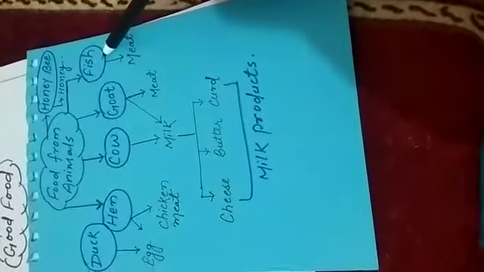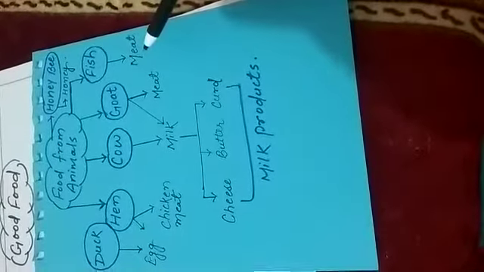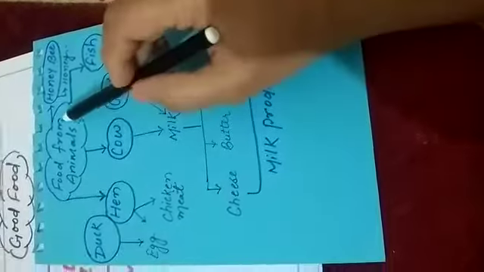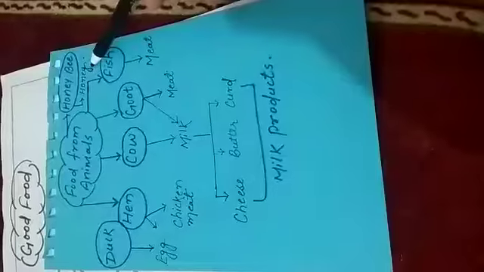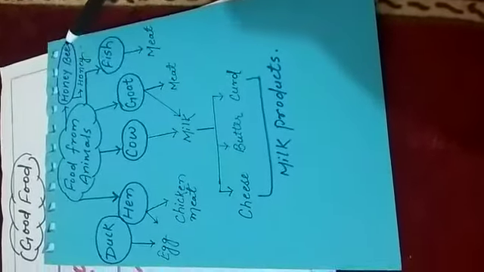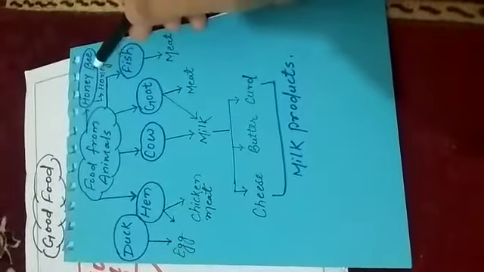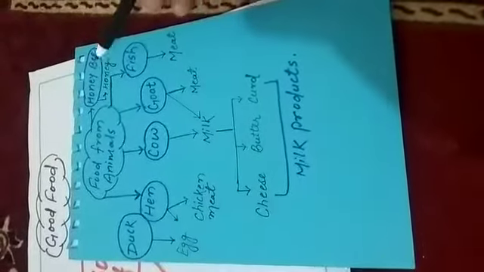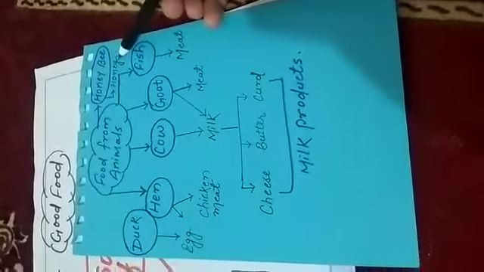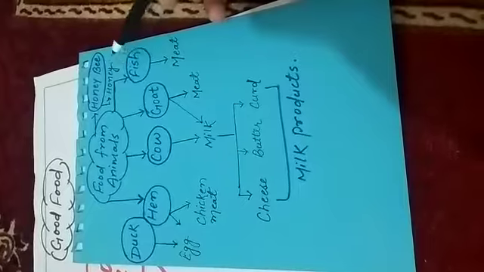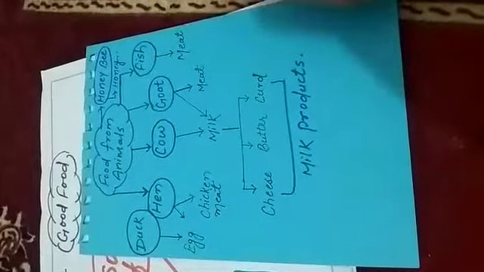Fish. Fish is very rich in fats and protein, and from fish we also get meat. Then honeybee. Honeybee gives us honey. Let's see what the honeybee does. First, they collect juice from flowers, and then they use that juice to produce honey. And we use that honey as a source of food material. So these are the foods that we get from animals.